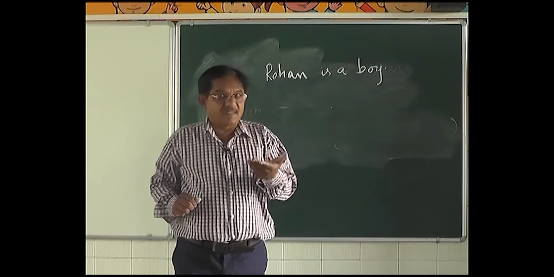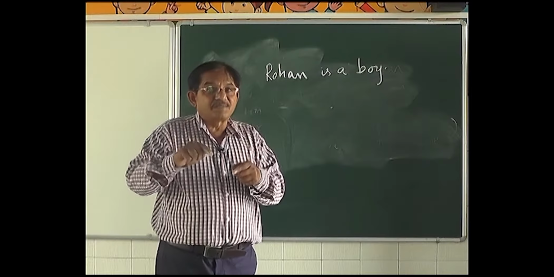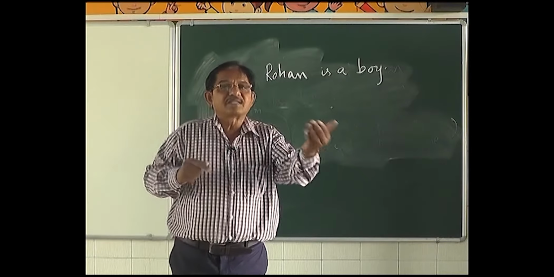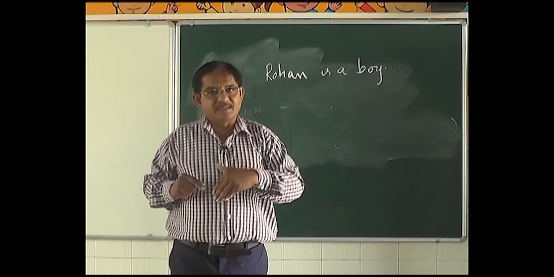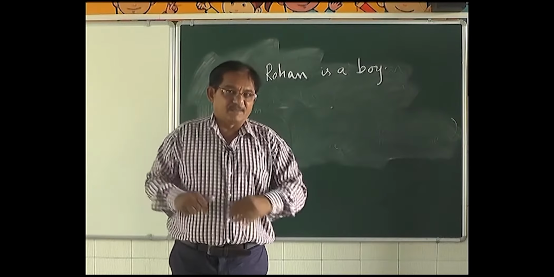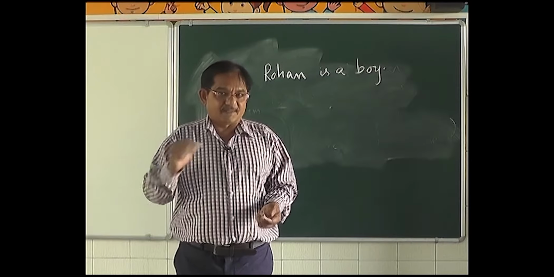For example, come here. There is no direct subject there, but indirectly, there is a subject. The sentence is you come here. You is understood. So we don't say that you, we simply say come here. But even that sentence has a subject. But it is not necessary that every sentence should have an object. Remember that. Every sentence will have a subject, but every sentence need not have an object.